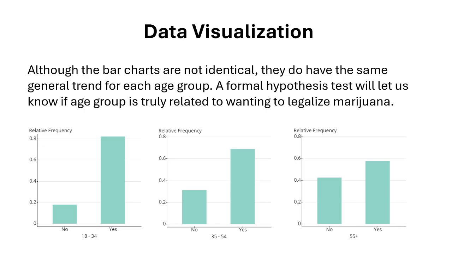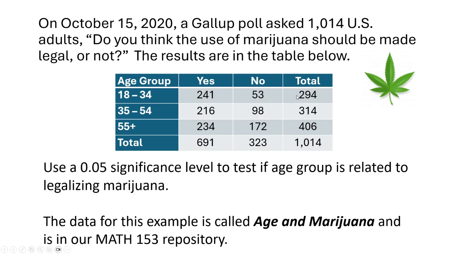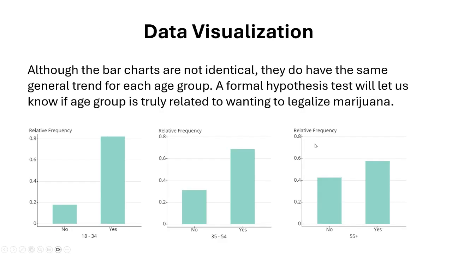It's not a frequency count, but a relative frequency, because what I noticed when I looked at the data was that there's a very different number of respondents at each age classification. The 55 plus has well over 100, close to 100 more than the other two groups. So I thought we could look at this. And we can see a trend here.